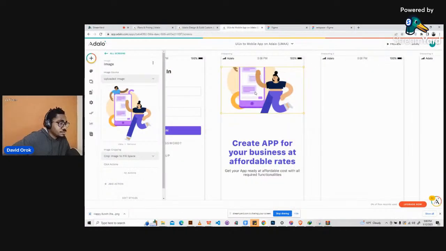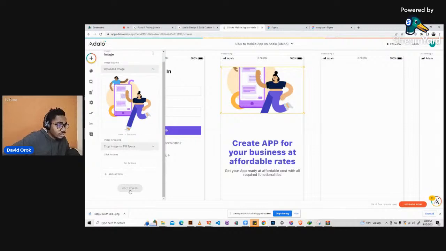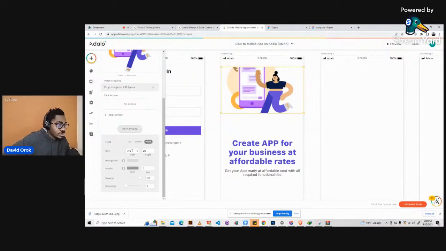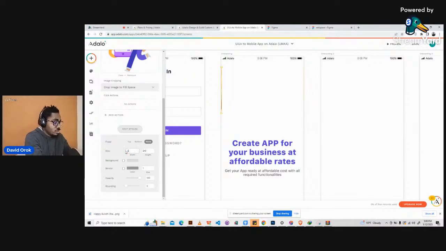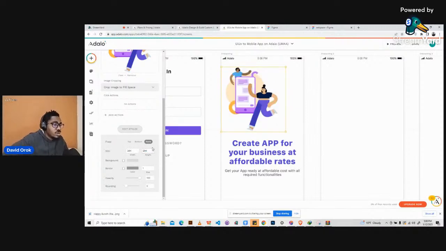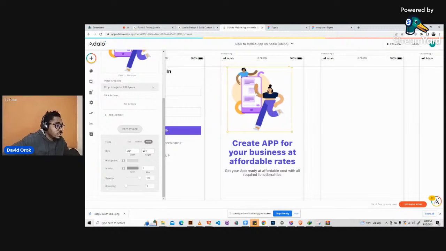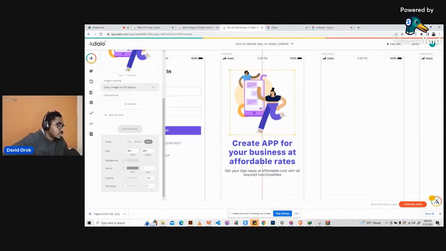So this is it. After you've put the image like this, just come to edit style, scroll down to edit style. So click on it, then scroll down, you see it here. So we will say 294, 294. Then we will do here 294 as well, 294. Okay. So now we have the shape, the exact shape that we had, the exact size that we had on Figma.